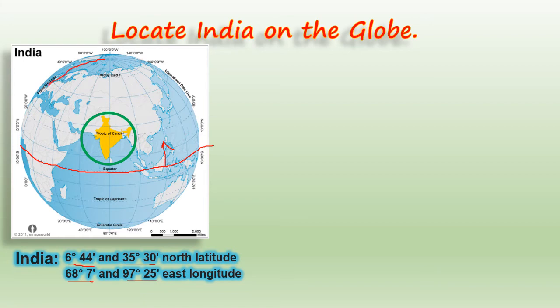This red line which I am drawing? Which longitude is this? This is prime meridian, which lies at 0 degree, and we start counting longitudes from prime meridian. And the part which is visible to us, this complete area, is eastern hemisphere. And above equator this is northern hemisphere, and India lies in eastern hemisphere and northern hemisphere. Now let's make it more clear.